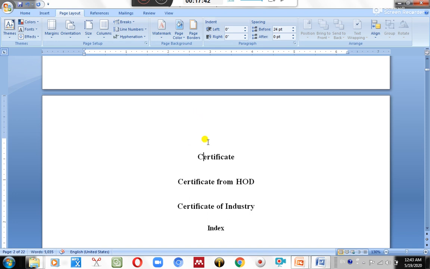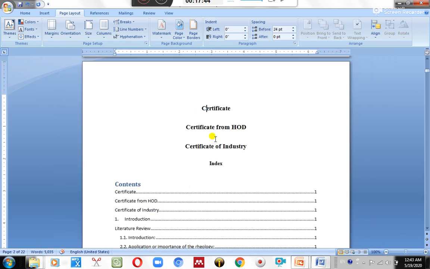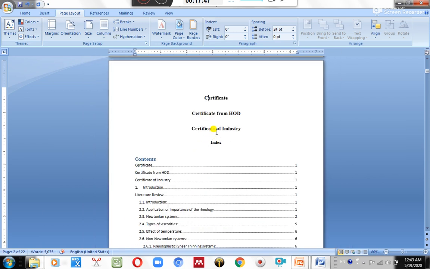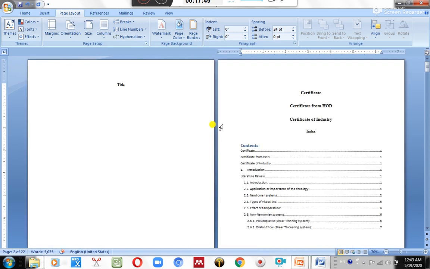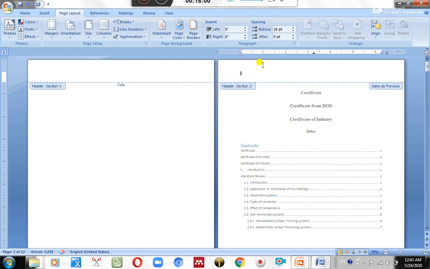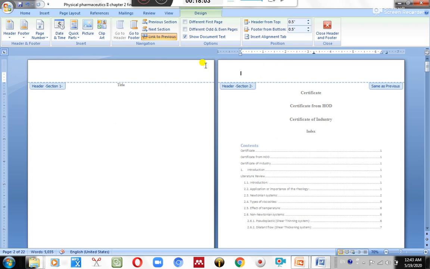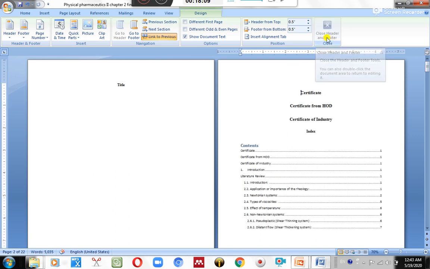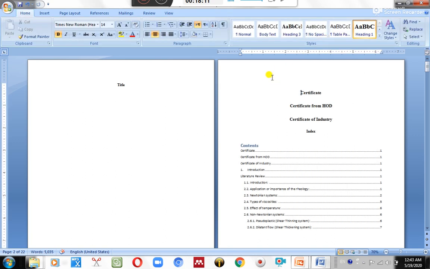Now go to the Page Layout. In the Breaks section you just click Breaks. Where you have to go: Page Layout and Breaks. There are two Breaks options. You can simply see that there is a Break in Insert also. Don't go with this, you have to go with this Page Layout, Breaks, and Next Page. In that Breaks, this is a section break. Click the section break. It is automatically shifted from title to the next certificate page.